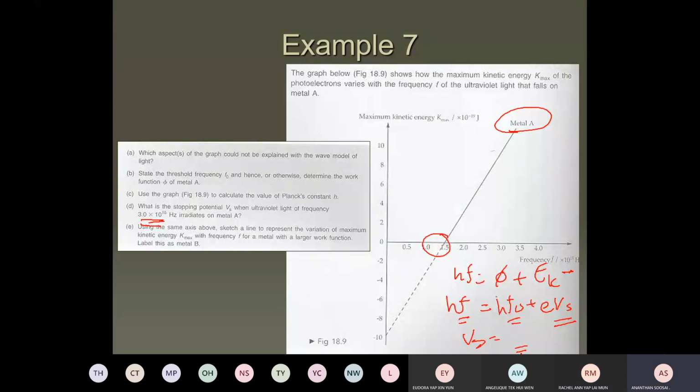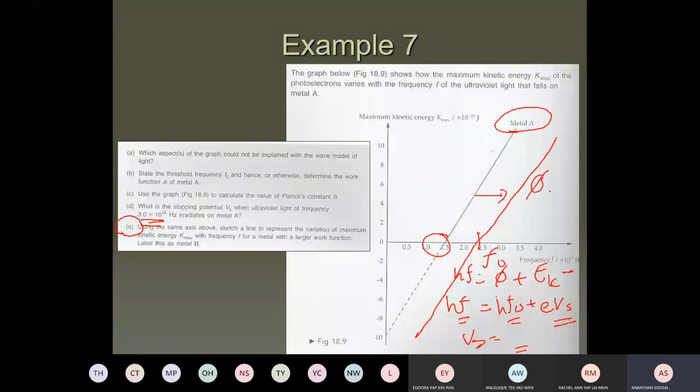Okay. Any questions so far about D? Okay, so if you can understand A, B, C, D, look at E now. Using the same axis above, sketch to represent the variation of maximum kinetic energy with f for a metal with a larger work function. So how is the graph going to look? Shift to the right or shift to the left? Shift to the right, right? It shifts to the right. So the graph is going to shift to the right with a greater threshold frequency.